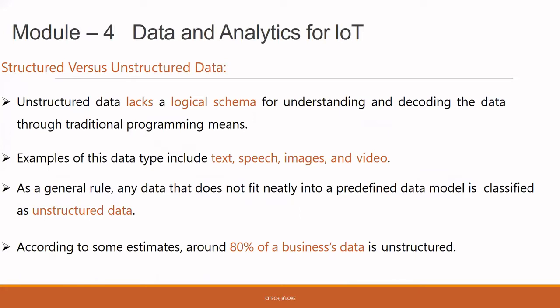So coming to unstructured, this is a lack of logical schema. There is no perfect schema for unstructured, as I said for structured. Examples are text, speech, image, and video. One more best example for unstructured is your email, where your email consists of text, speech, image, video, and so on. Sometimes we also call it semi-structured. So your email is also called semi-structured.